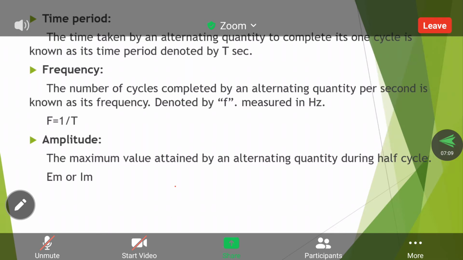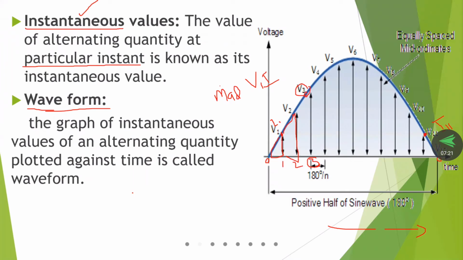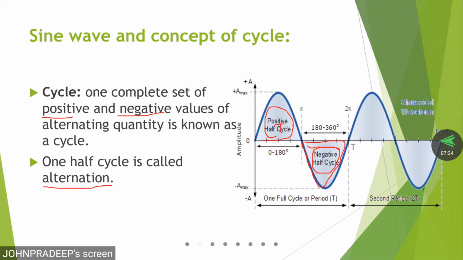Next, time period. Time period is nothing but the time taken by an alternating quantity to complete one cycle. One cycle is called a time period. To complete one set of positive half cycle and negative half cycle, whatever time is required, that is called the time period.